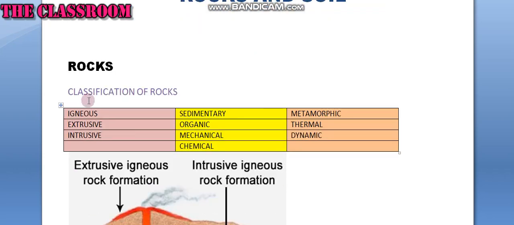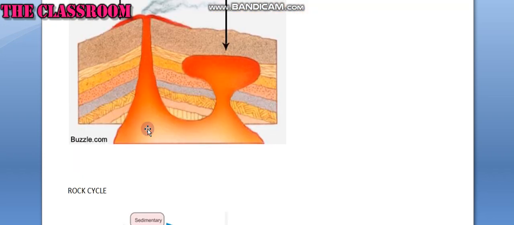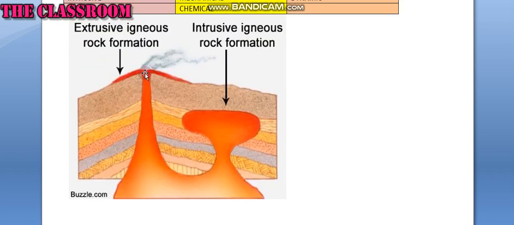Classification of rocks. According to the mode of formation, rocks are classified into three types: igneous rocks, sedimentary rocks, metamorphic rocks. The igneous rocks are divided into extrusive rocks and intrusive rocks. See children, this is the magma chamber. When the magma comes out, we call it lava. When this lava comes to the surface of the earth and cools down, we call it extrusive rocks. When the magma cools inside the earth, we call it intrusive igneous rocks.